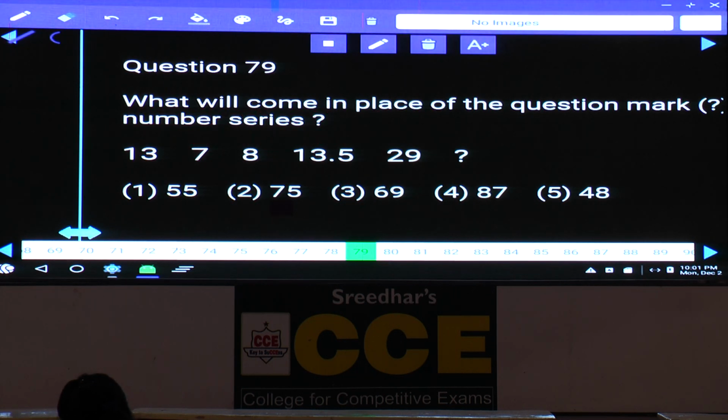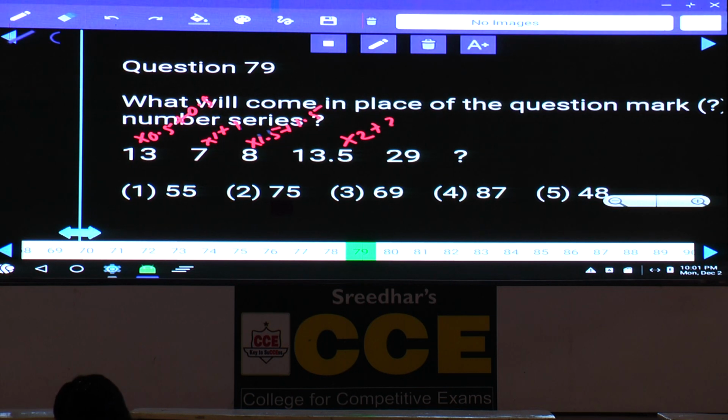Then coming to question number 79. The number first decreased, and from there onwards it started increasing, hence it comes in which category? Into 0.5. Now 13 into 0.5 is 6.5 plus 0.5 is 7. Then 7 into 1 is 7 plus 1 is 8. 8 into 1.5 is 12 plus 1 is 13, 12 plus 1.5. The pattern is into 0.5 plus 0.5, into 1 plus 1, into 1.5 plus 1.5, and into 2 is 27 plus 2, 29.